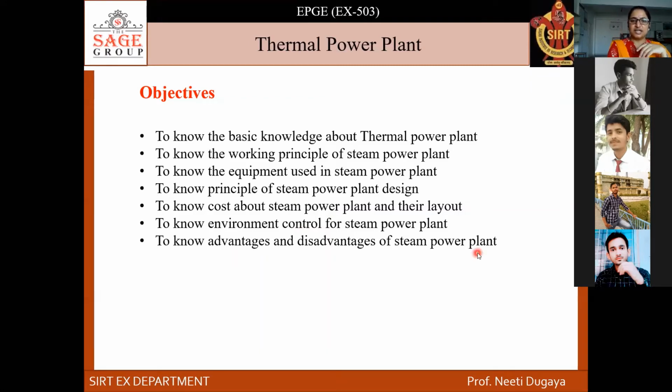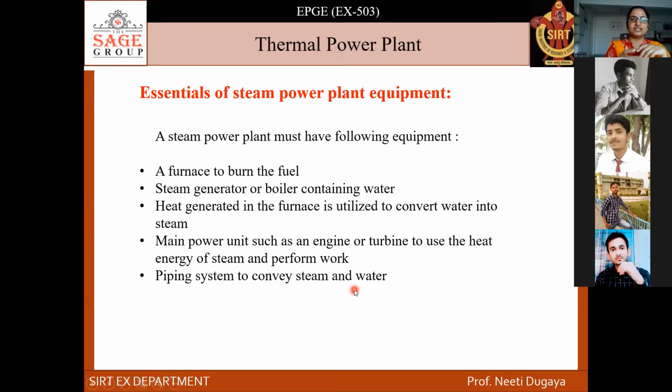This is the thing. And then the next thing which we used to see is the essentials of steam power plant. Essentials of power plant means what are the essential components of a steam power equipment. So steam power plant must have following equipments mandatorily. Essential मतलब बिना इसके काम नहीं चलेगा. This is the mandatory thing, right?